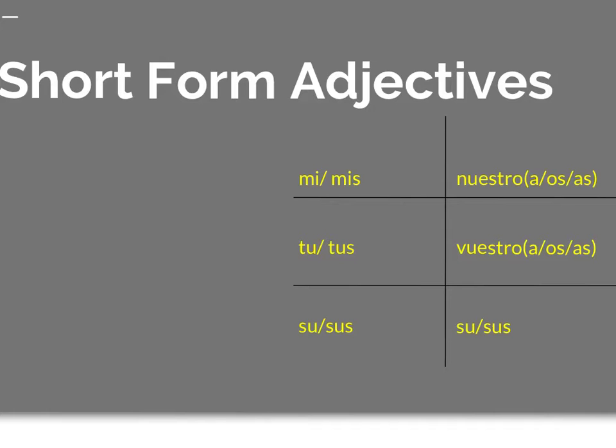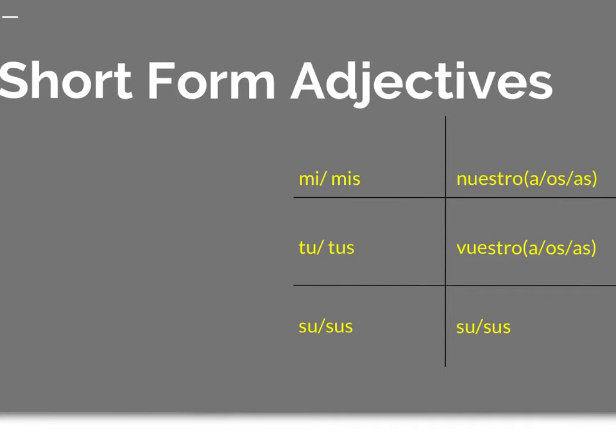Nuestro, nuestra, nuestros, nuestras would be our. Vuestro, vuestra, vuestros, vuestras would be y'all's. And su and sus would be their. Or again, y'all's for ustedes.